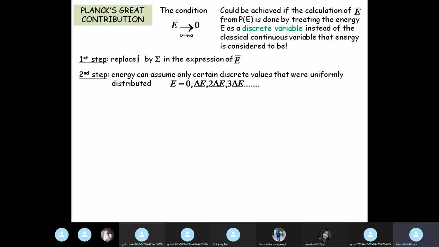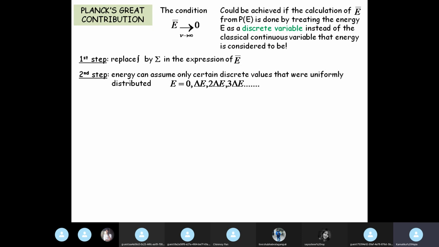And the second step, this is the most important contribution, the most important switchover: that energy can assume only certain discrete values that are uniformly distributed.